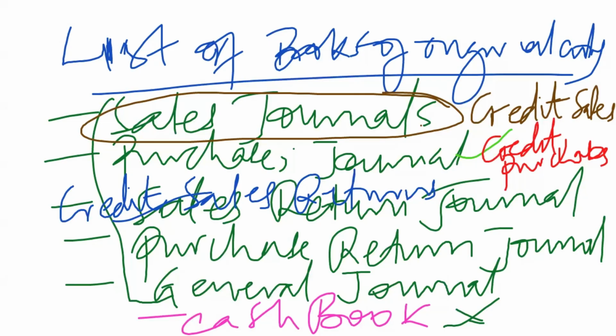Now, when you look at the purchases return journal, it will be for returns for credit purchases. Whatever we bought on credit, and maybe the supplier sent the commodities, but we found the commodities are not aligning with what we requested. Maybe we requested a specific type of soap, then the supplier gave us a different brand. Then we can return as long as it was on credit.